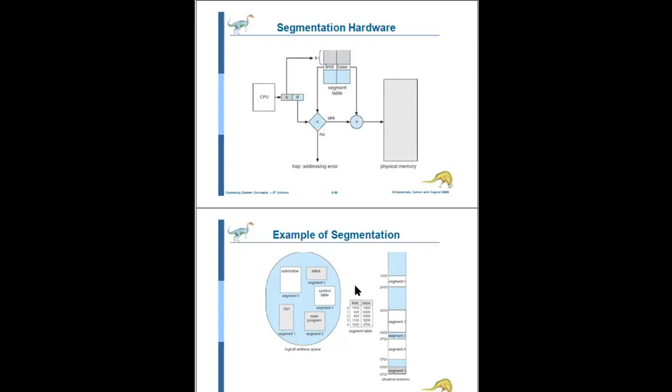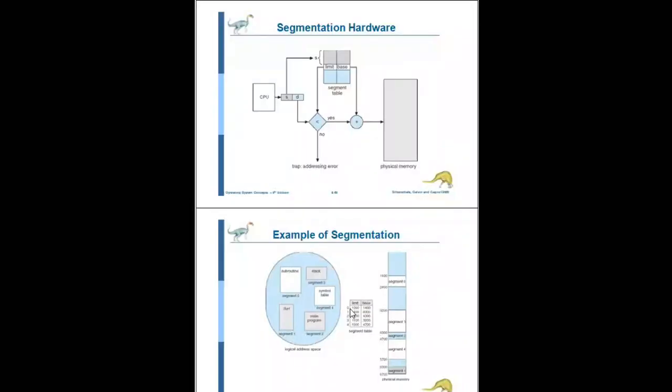These are the segment numbers 0, 1, 2, 3, 4. For segment 0, the limit is 1000, meaning the length of that segment is 1000. Where will it be stored? The base address, the starting physical address, is 1400.